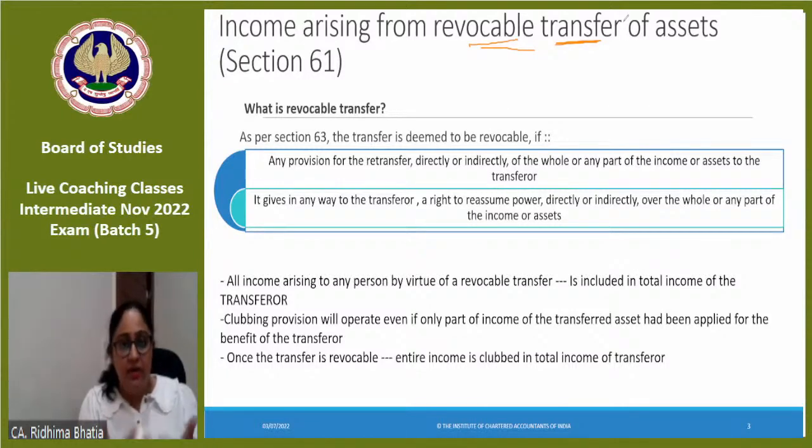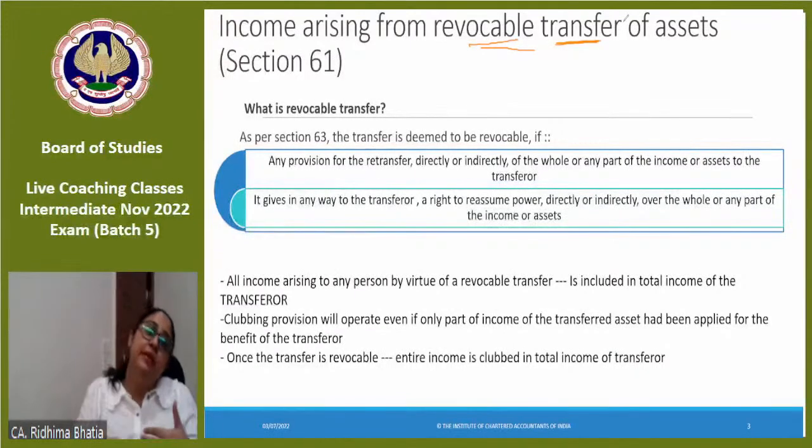So I have made a transfer, but it is revocable. It can come back to me, because even if I transfer, still I assume a right on the asset. That is called revocable transfer.